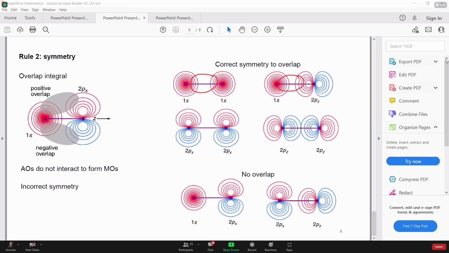Here what's happening is that already 2pz is lying along the axis, 2px had to overlap in parallel fashion. When they overlap in parallel fashion, what's going to happen? In this particular case, these 2px and 2px are overlapping in positive fashion. We are adding, and the resultant would be this sort of electron density. Positive इधर है, negative इधर है, nuclei will be lying right at the center. If I simply subtract these two, 2px minus 2px, तो क्या होगा?